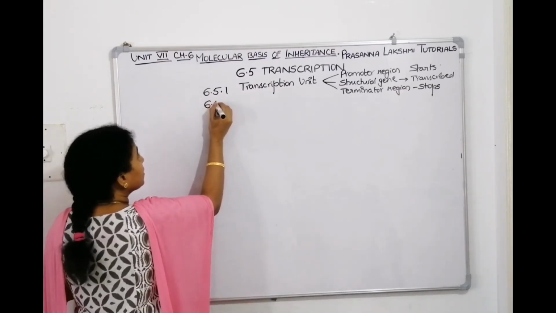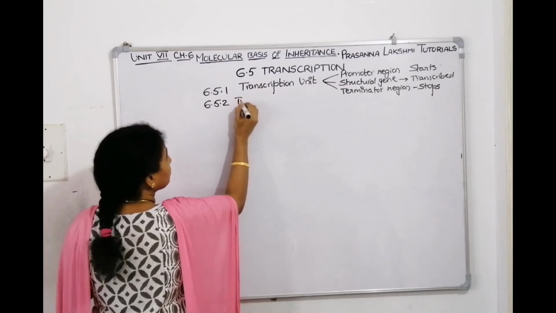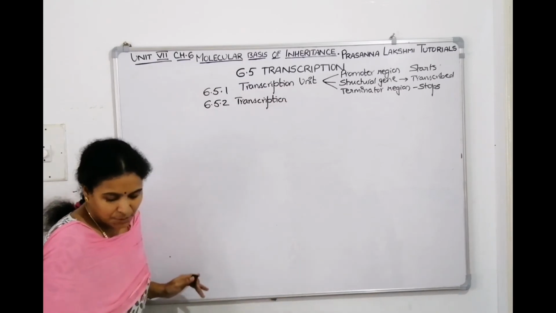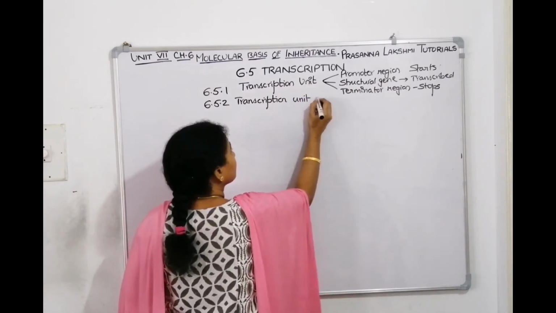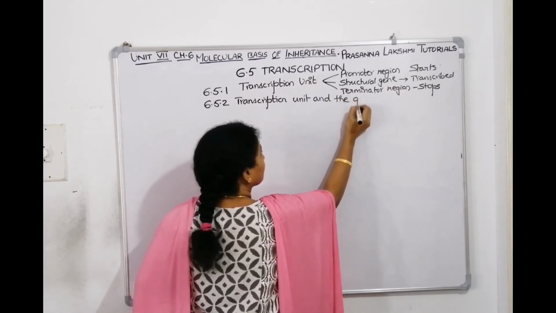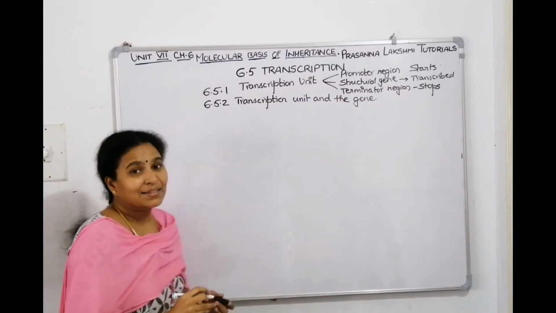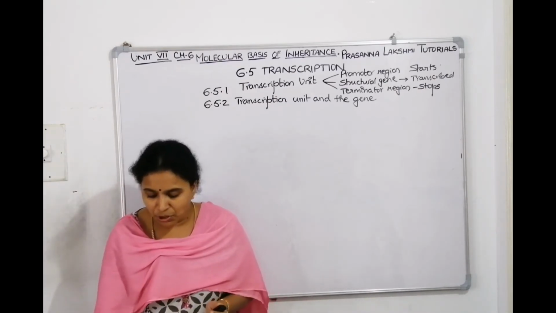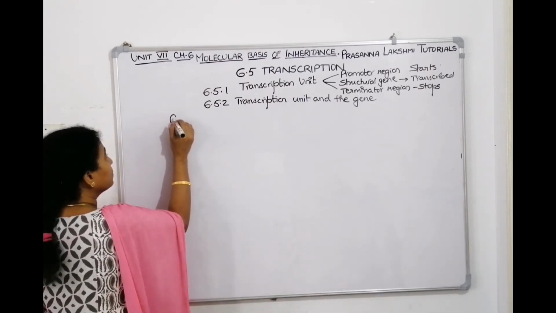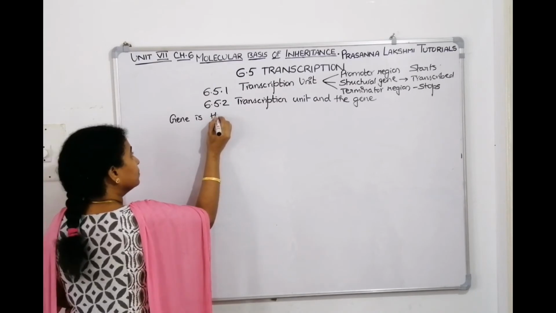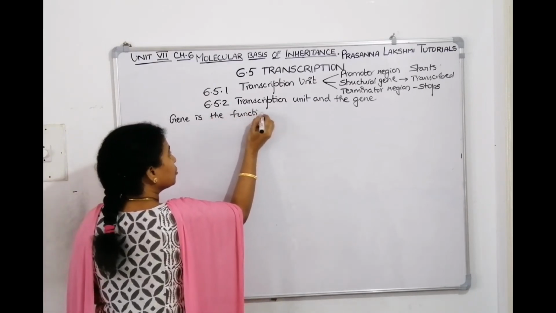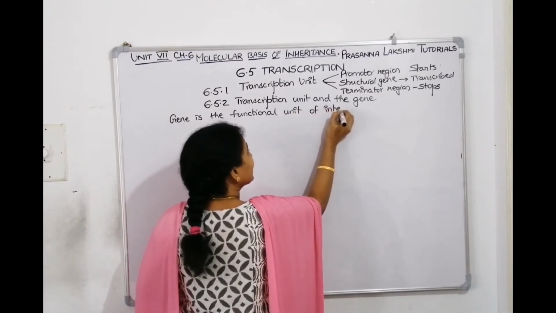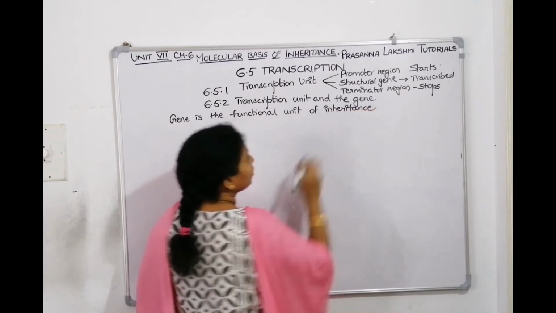It is 6.5.2. It is transcription unit and the gene. So we know what is gene. Gene is a unit of inheritance, is the functional unit of inheritance. So gene is the functional unit of what? Inheritance. Gene is a functional unit of inheritance.